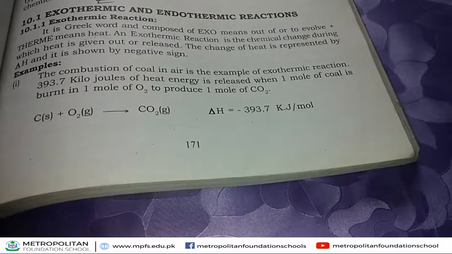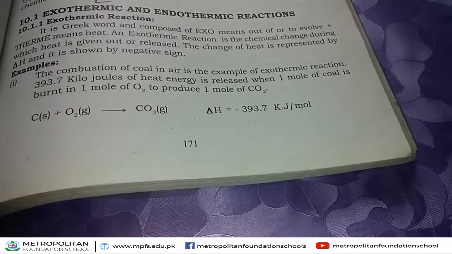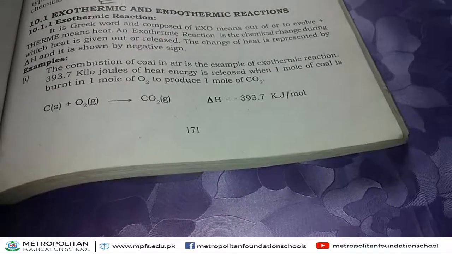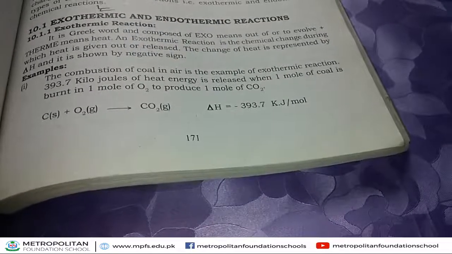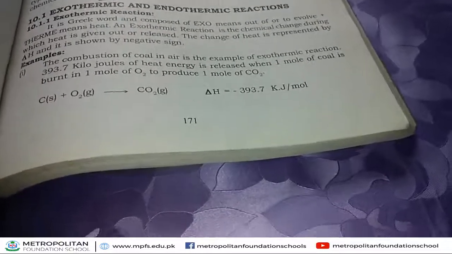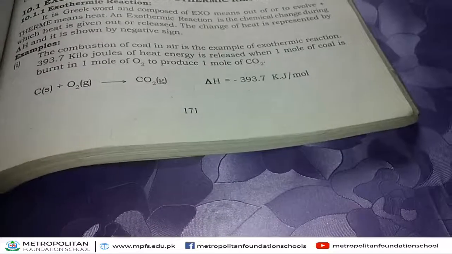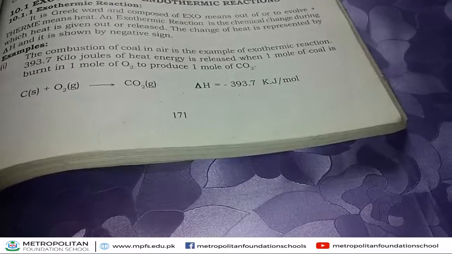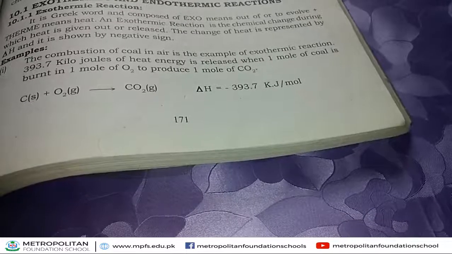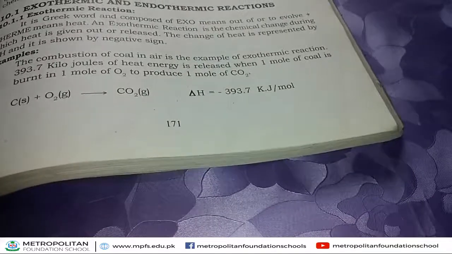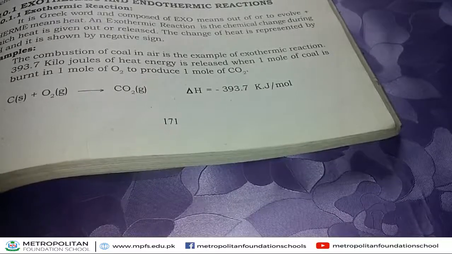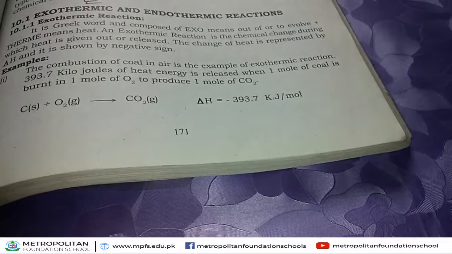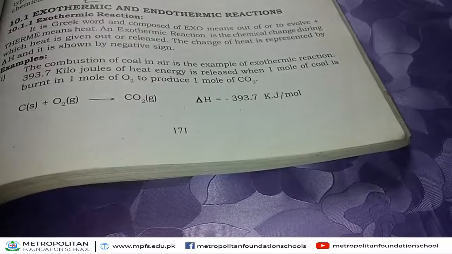Exothermic. This is a Greek word and composed of two words. The first one is exo, and exo means out of or to evolve. And therm means heat. It means heat is evolved or released during a chemical reaction. Its name indicates exotherm.